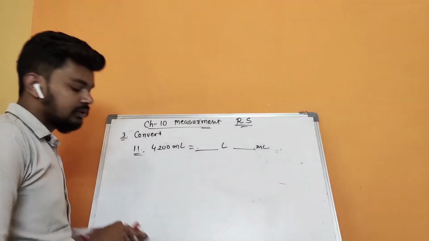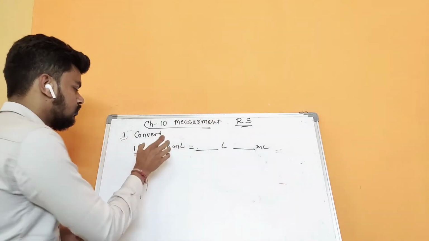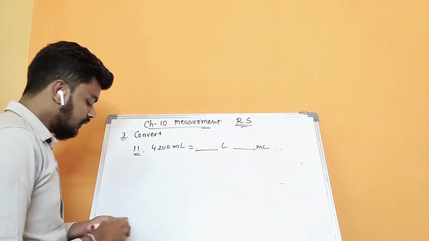Okay, let's do this question with the first method. We have to convert from smaller to bigger unit, right?